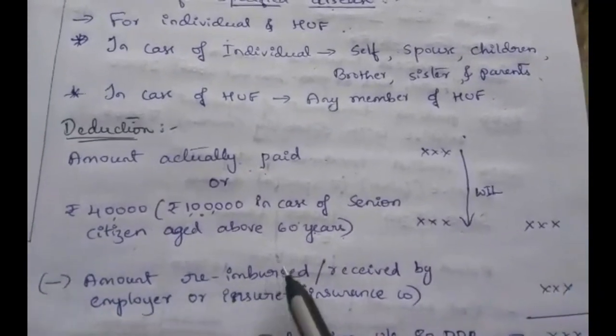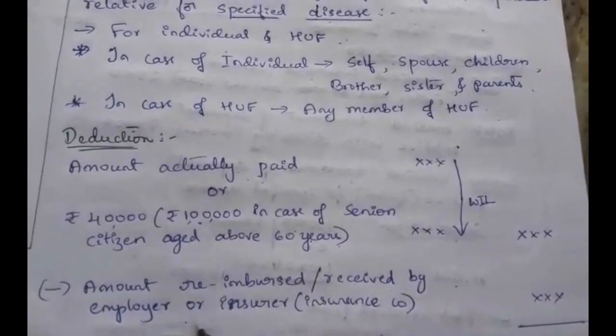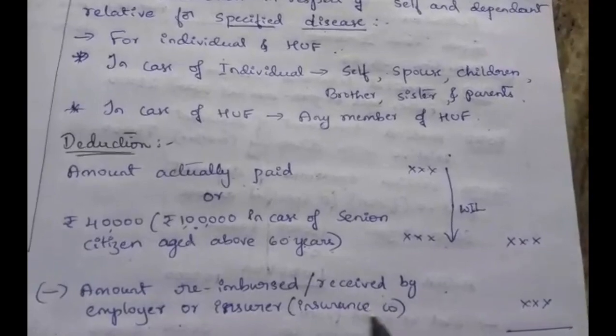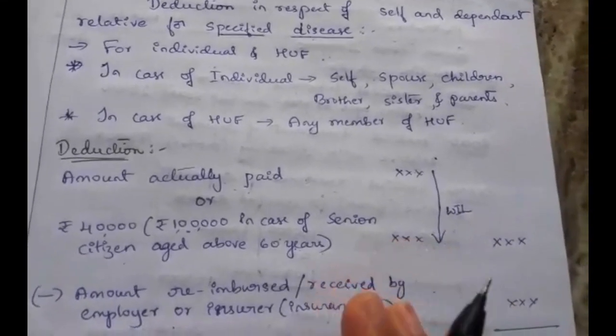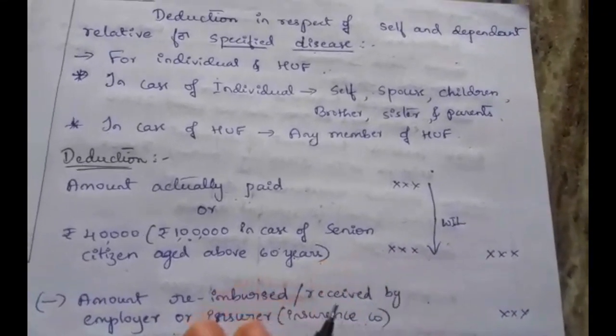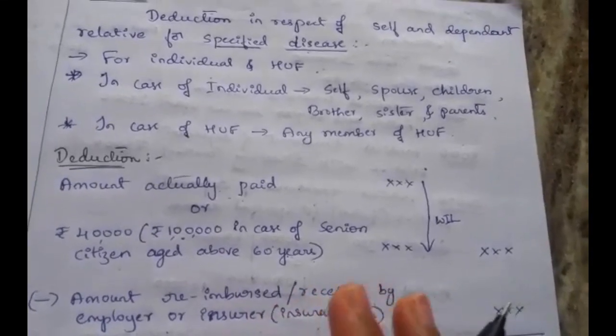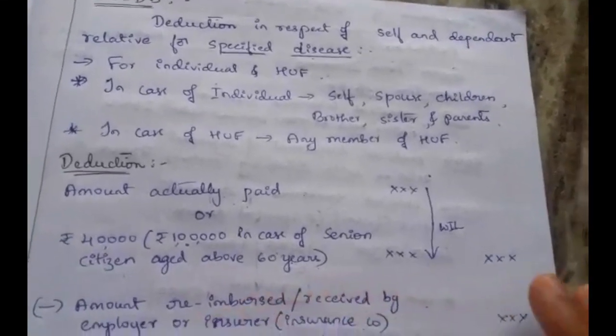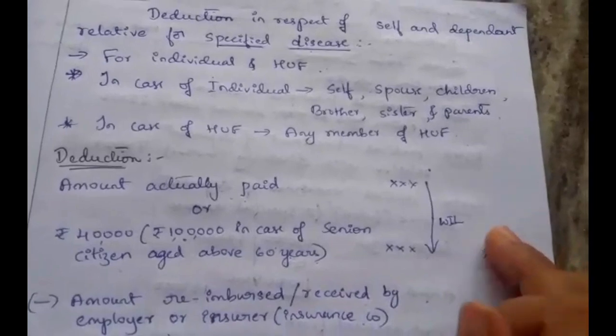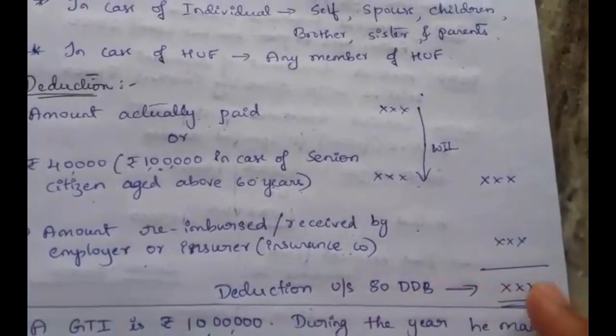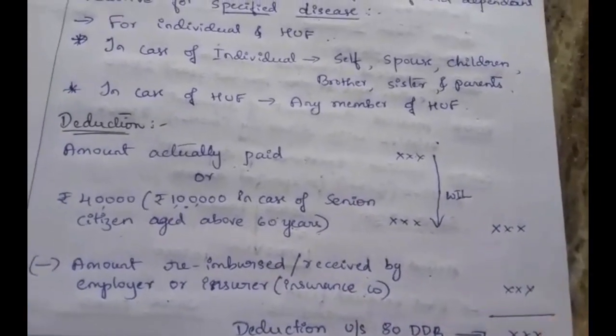Next, amount reimbursed or received from an employer or insurance company. So any amount of expenditure recovered from an insurance company, then we have to deduct it from this amount. The balance is the deduction under section 80DDB.